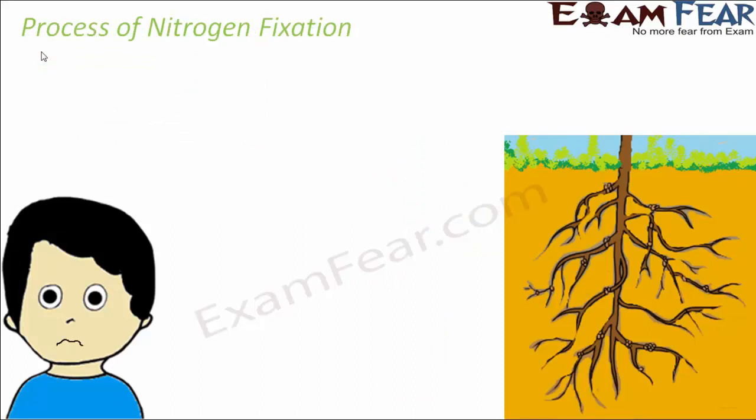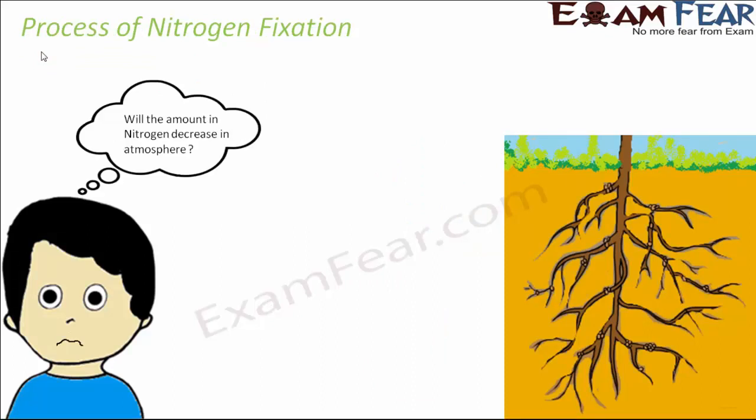Now, we spoke about nitrogen fixation. You might be wondering how this atmospheric nitrogen is coming to the soil. Because we know that the air in the atmosphere contains 78% nitrogen. 78.3, but approximately we can consider it as 78%. So 78% of nitrogen is present in the atmosphere. Now this percentage remains the same all the time.